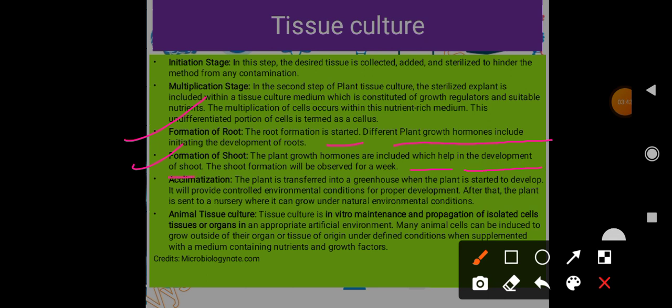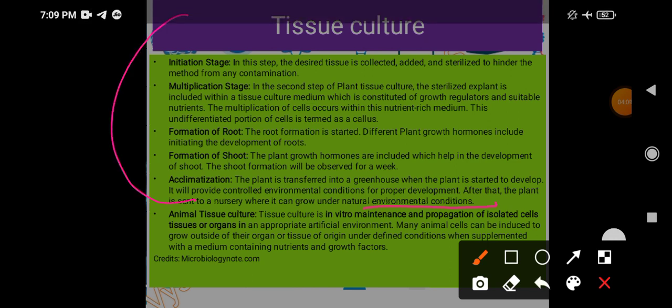The shoot formation will be observed for a week, and then acclimatization is the next process. The plant is transferred into a greenhouse, where it is provided controlled environmental conditions for proper development, and after that the plant is sent to a nursery, where it can grow under the natural environmental conditions. And this was about plant tissue culture.